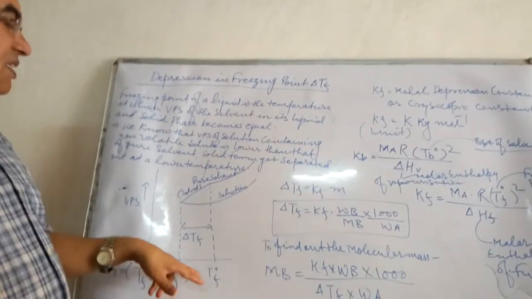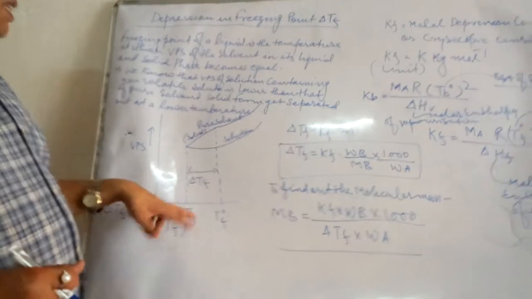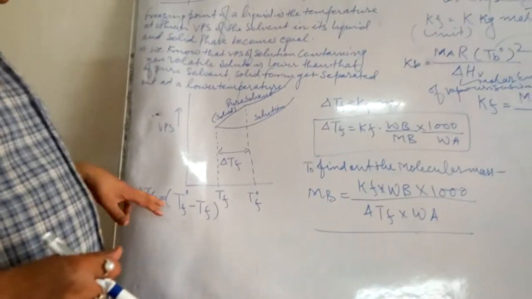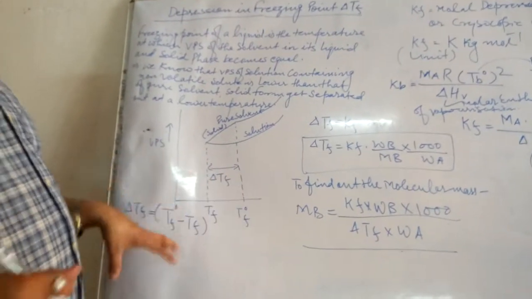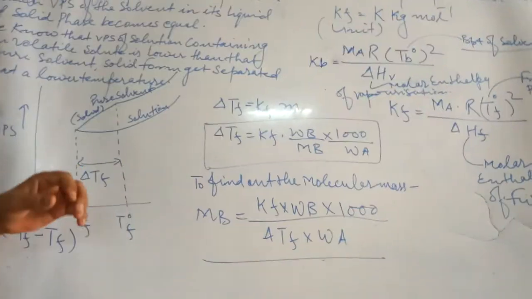You are observing there is a difference between T naught f and Tf. This is ΔTf, ΔTf equals T naught f minus Tf, and this is considered to be the depression in freezing point.